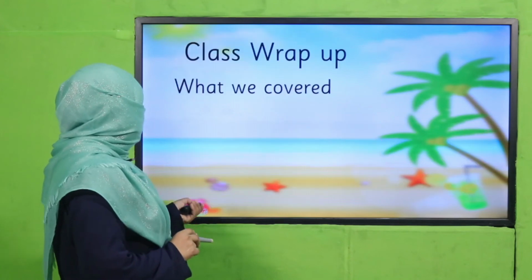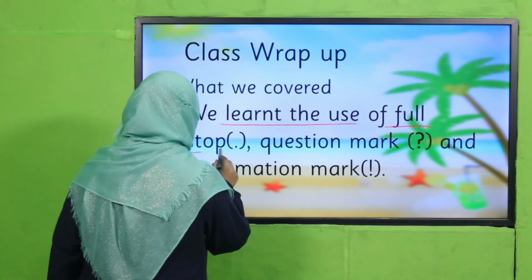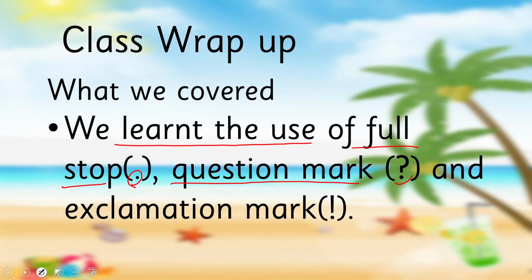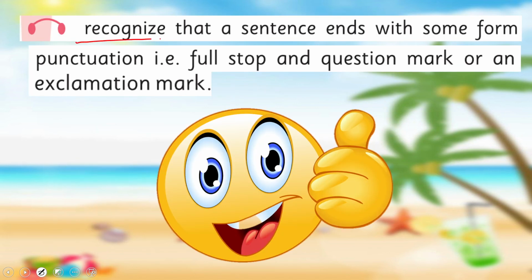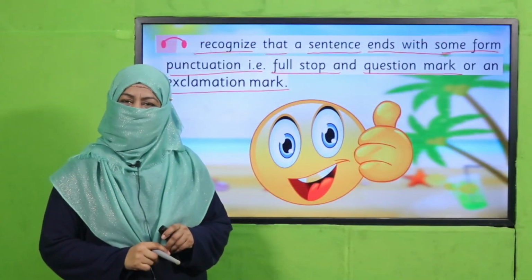Okay, so what we have learned today, we learned the use of full stop, question mark and exclamation mark. So in this way we achieved our SLO to recognize that a sentence ends with some form of punctuation, full stop, question mark or an exclamation mark. Are we done with it? Yes. So that's it for today.